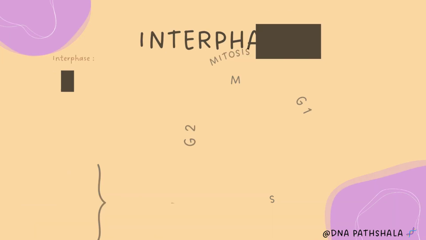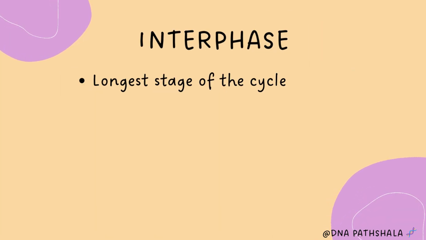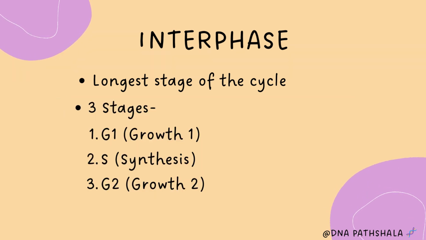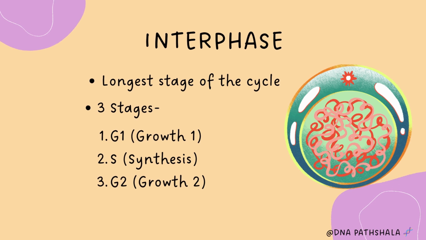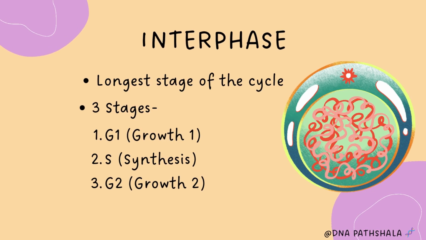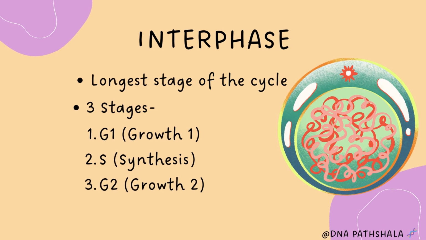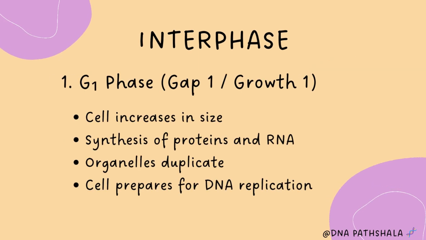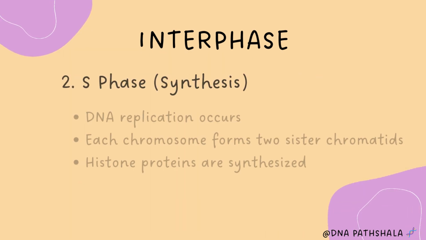Let's see what is interphase. Interphase is the longest stage of the cell cycle. It is again divided into three stages: G1, that is growth 1, S, that is synthesis, and G2, that is growth 2. G1 phase, that is growth 1 or gap 1. In this phase, the cell increases in size. Proteins and RNAs are synthesized in this phase. Organelles duplicate and the cell prepares for the DNA replication, which will happen in S stage.